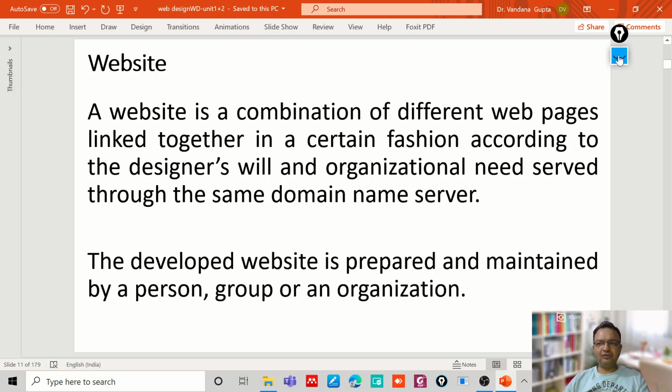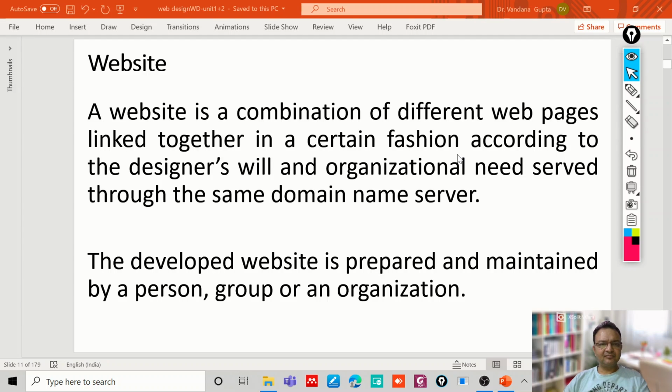So all of you are already aware, you might have visited a number of websites. So you know that a website is a combination of a set of web pages which are linked together in a certain fashion according to the requirement or according to the organizational need. And the linking among these web pages is through the hyperlinks. So a web page can contain a hyperlink, and using that hyperlink it is possible to move to another web page.